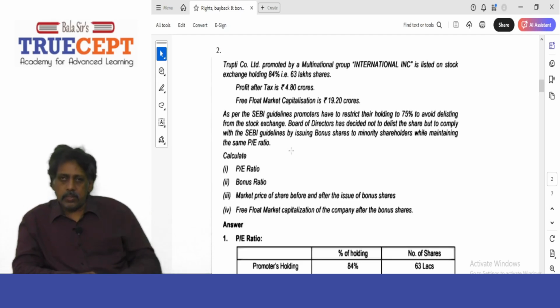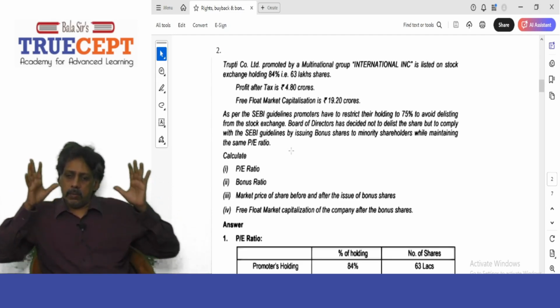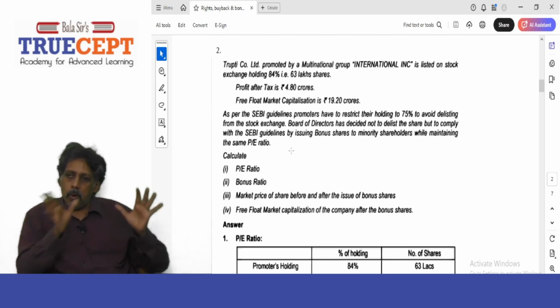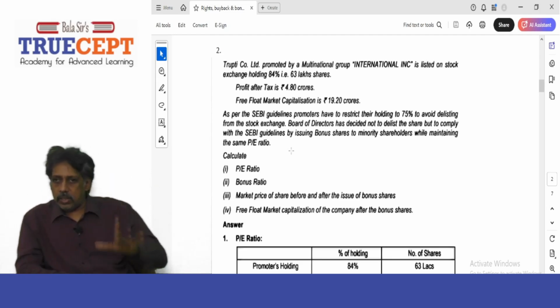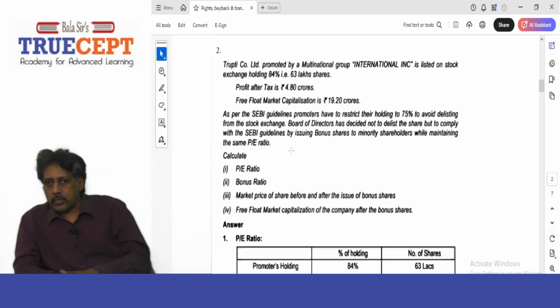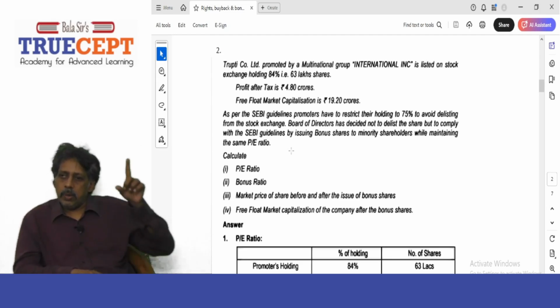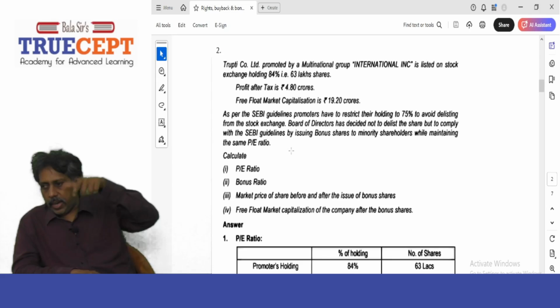That means the total shares in issue should be 84 lakh. Minus 63 lakh held by the promoters, since they don't want to sell the shares. So what is the difference? 21 lakh shares should be held by the minority shareholders. Understood? Yes, sir. Out of 21 lakh, how many shares are currently held by them? 12 lakh shares. So 9 lakh. That means you have to give them an extra 9 lakh shares.